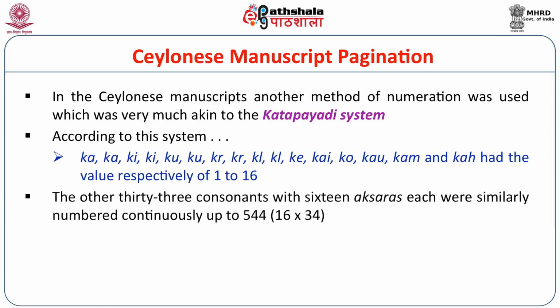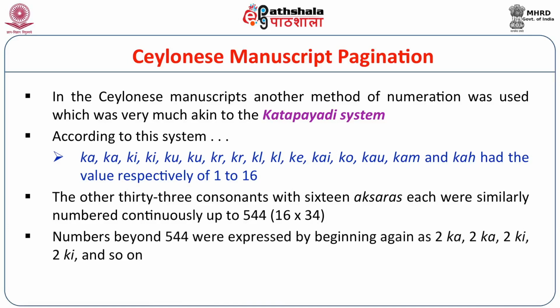And similarly, the other 33 consonants with 16 aksharas each were similarly numbered continuously up to 544. That is the last figure of the manuscript pagination. And when the manuscript exceeds 544, then you will find the repetition again. The numbers beyond 544 were expressed by beginning again as 2 ka, 2 kā, 2 ki, etc. and so on.